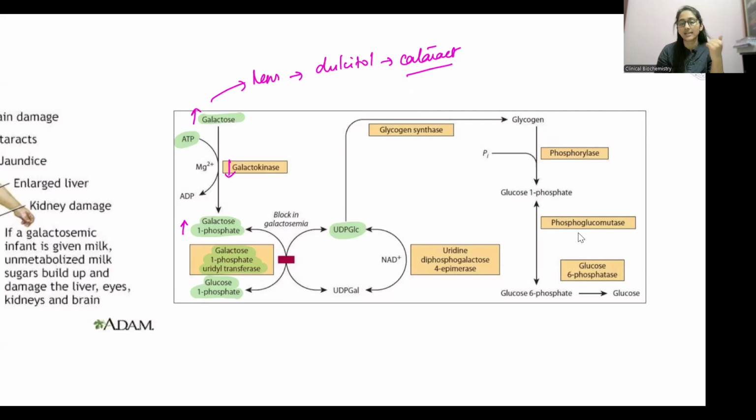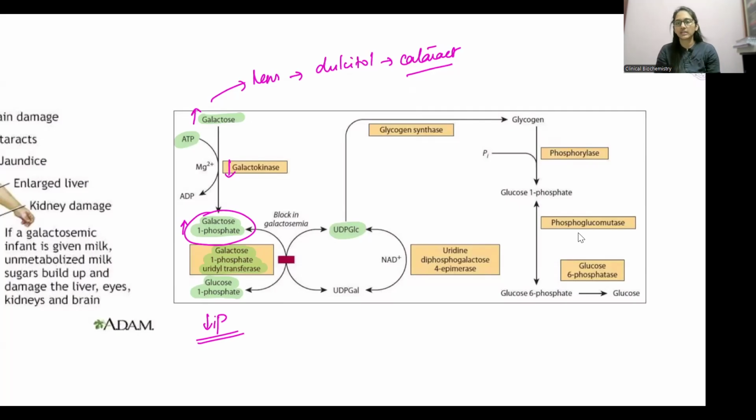Why is classical galactosemia more severe? You should understand that galactose gets trapped in the form of galactose 1-phosphate. So all of my phosphate is going to get utilized in this process. I'm not going to release this phosphate at all because it just accumulates inside the cell. So this phosphate is not released, and this will lead to a decrease in inorganic phosphate.